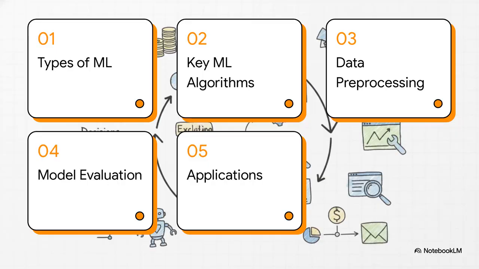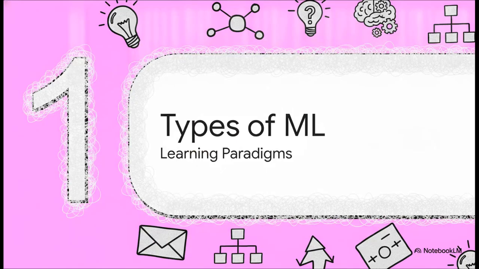We're going to build a model together, chronologically. We'll start with the types of machine learning, then move on to key machine learning algorithms, prepping and exploring data, evaluating model performance, and finally, we'll wrap up with real-world applications. Let's get to it. Kicking things off with Section 1, Types of Machine Learning.